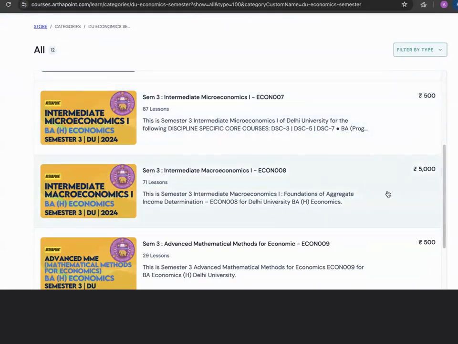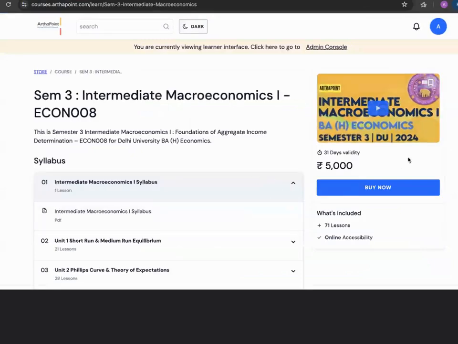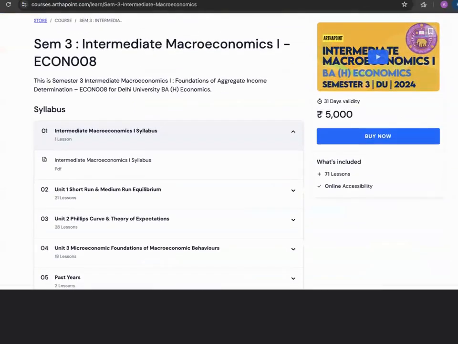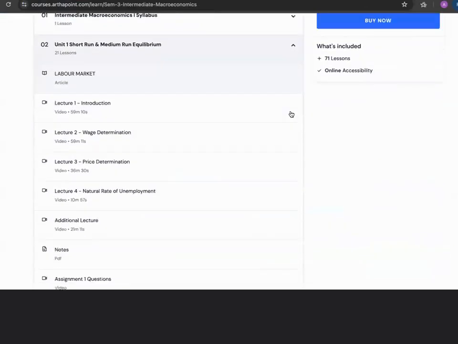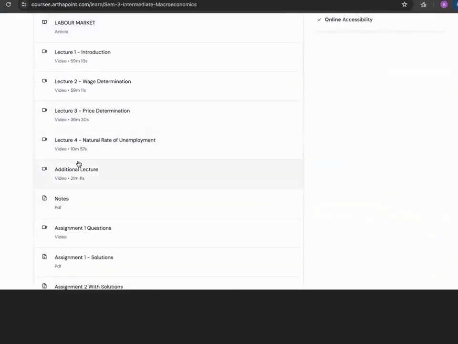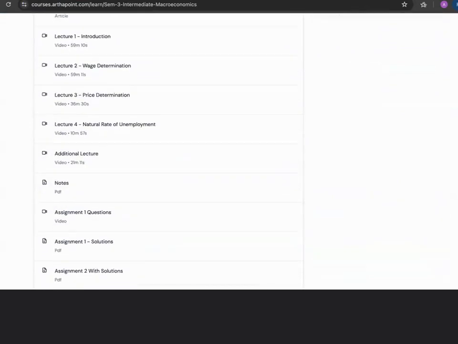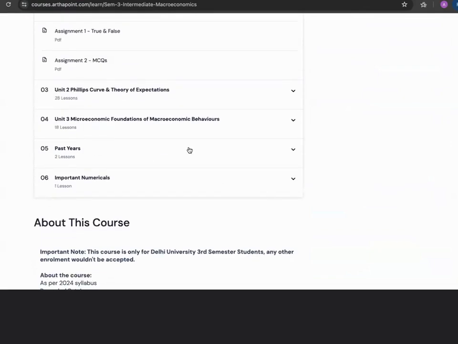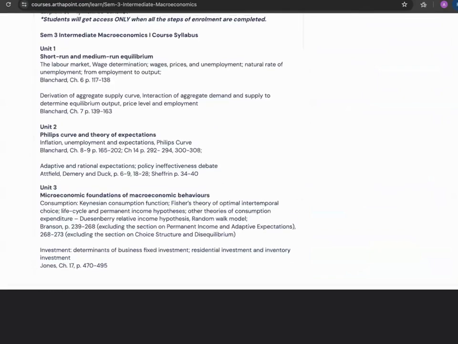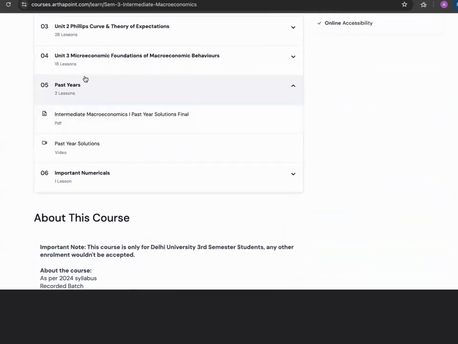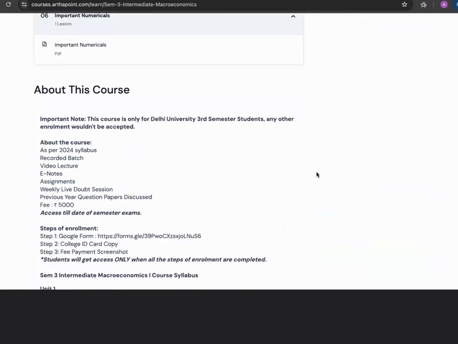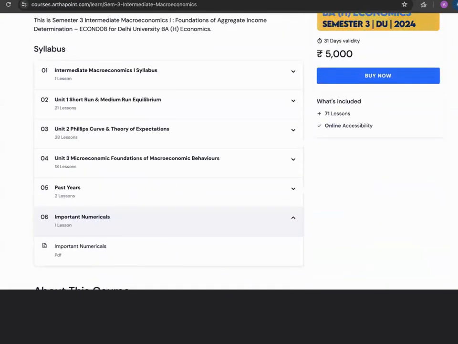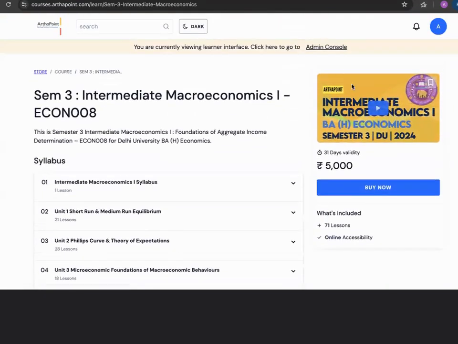So you can clearly see that in the paid course, if you click, you will also get access to various assignments and various other concepts. You also have additional lectures, notes, and assignments; everything is part of the paid course. For all the subjects, you can see past year papers being solved and important numericals being discussed in the paid course. So this is a paid course, which is for macroeconomics.